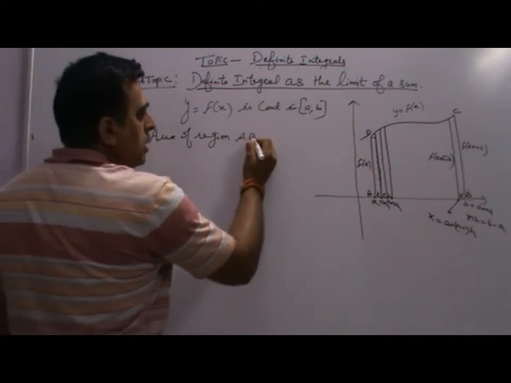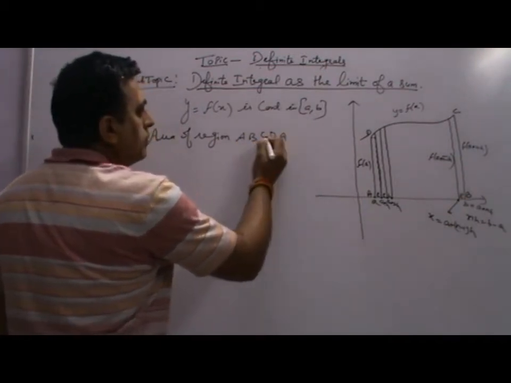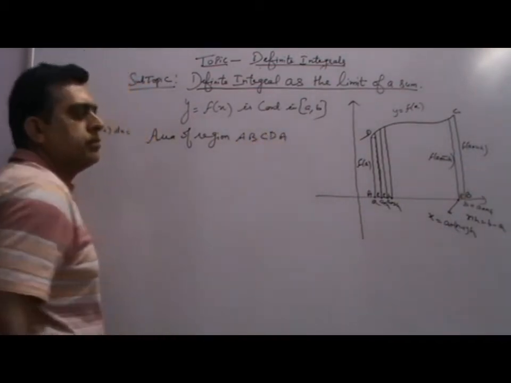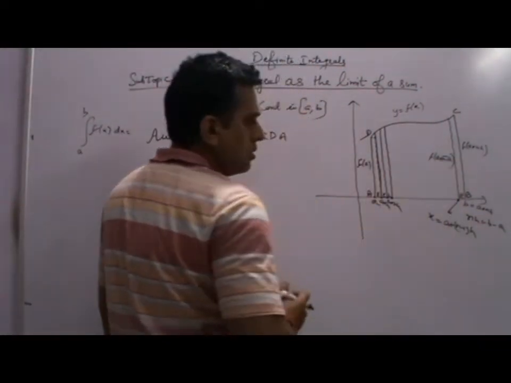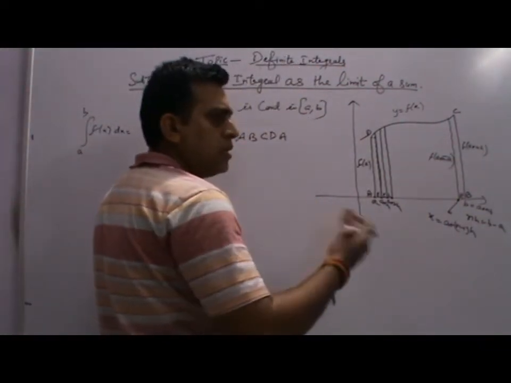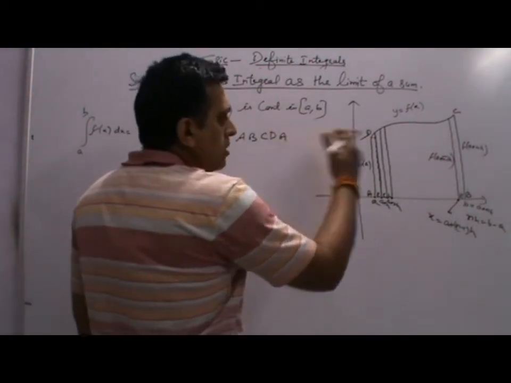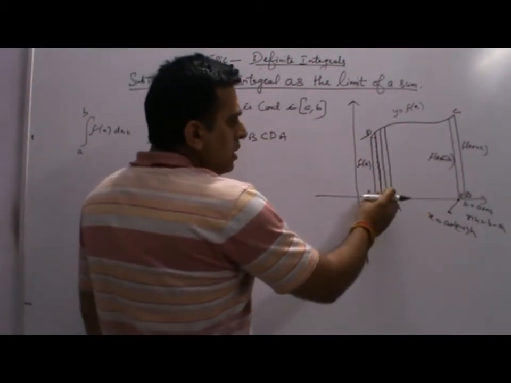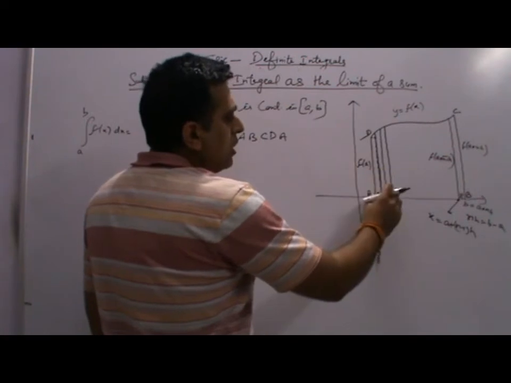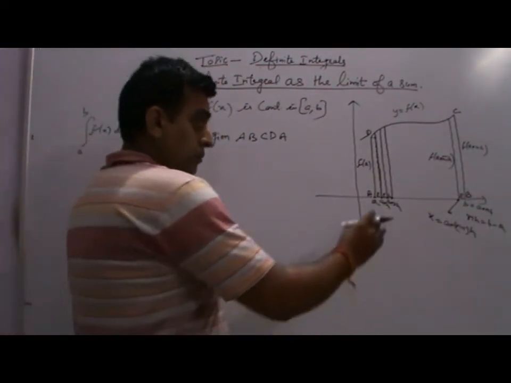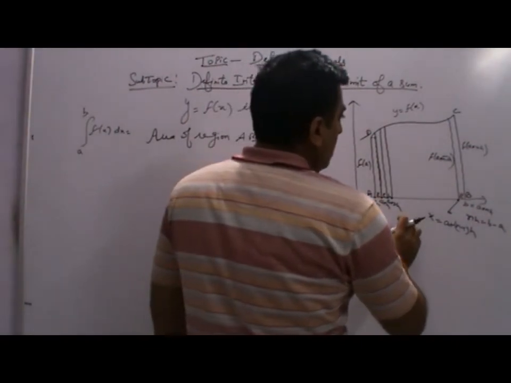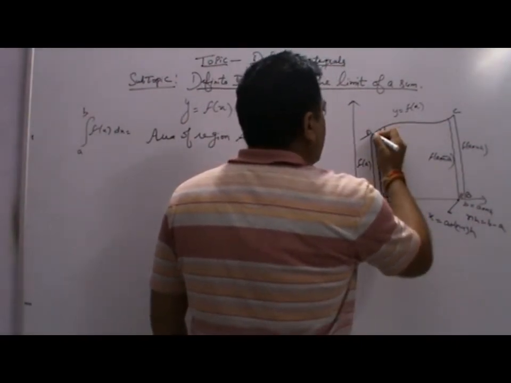Which region? A, B, C, D, A. So this region is divided into n sub-regions, and those n sub-regions are defined on n sub-intervals. The width of each sub-interval is equal to h. So now here, if you complete the rectangle,